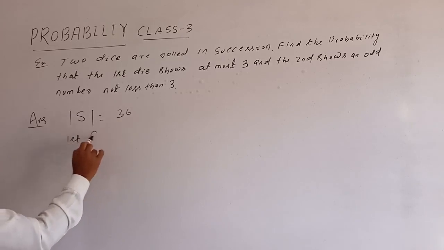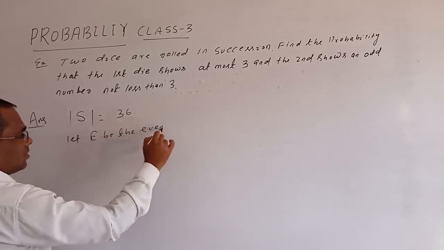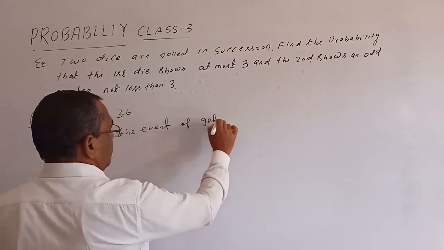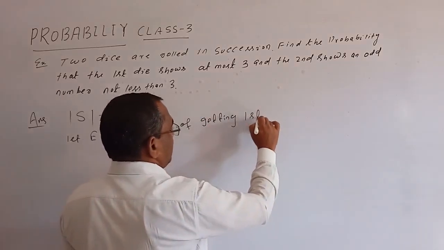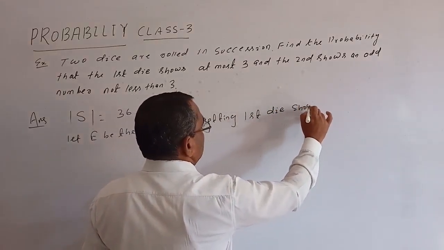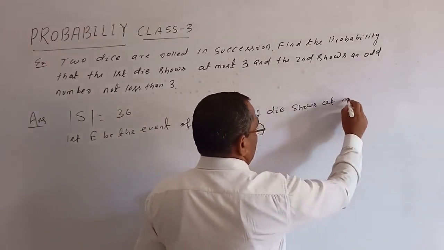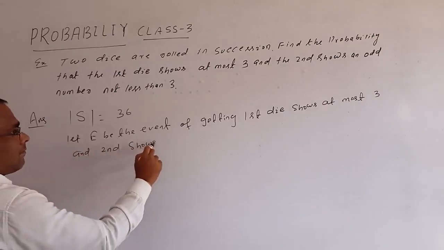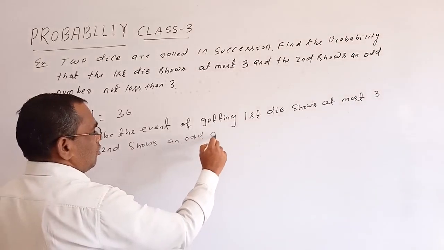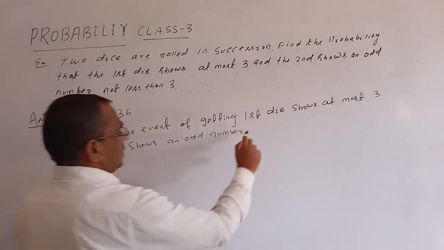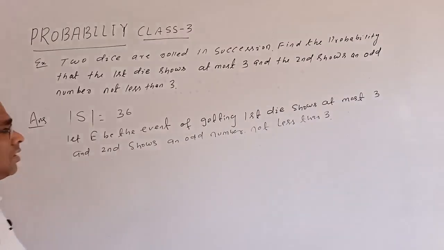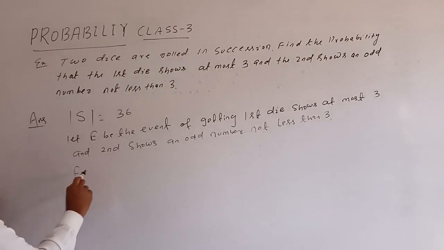Let capital E be the event of getting the first die shows at most 3 and the second shows an odd number not less than 3. Okay, that means E equals